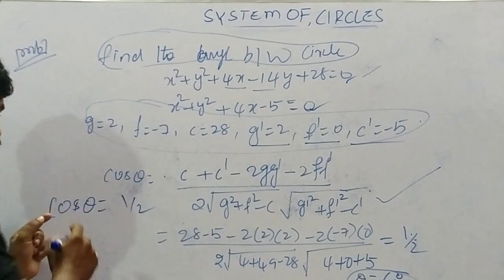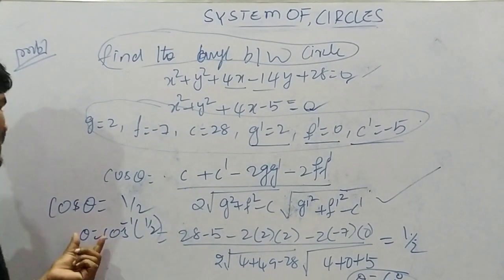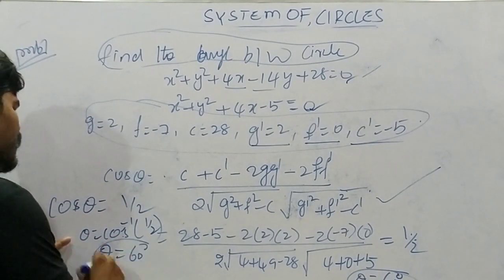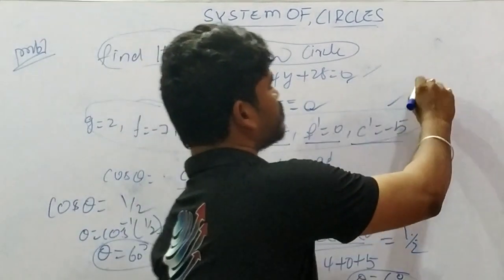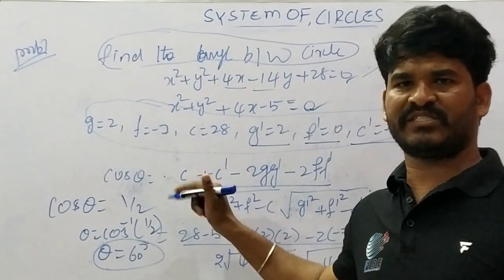Cos theta equal to 1 by 2, where theta equal to cos inverse of 1 by 2. What is cos inverse of 1 by 2? Theta equal to how much? 60 degrees. So this angle is 60 degrees. This is the best example for what we discussed before. This is the best example.